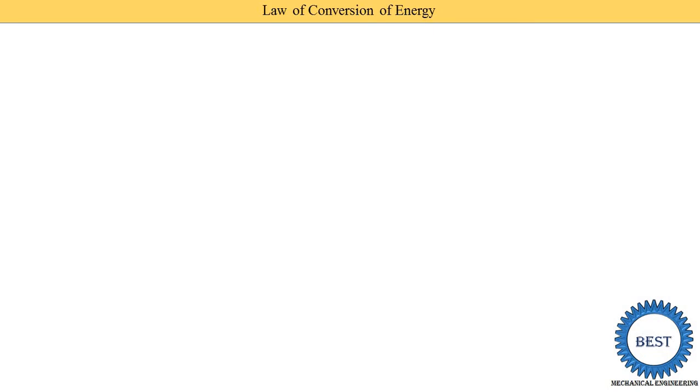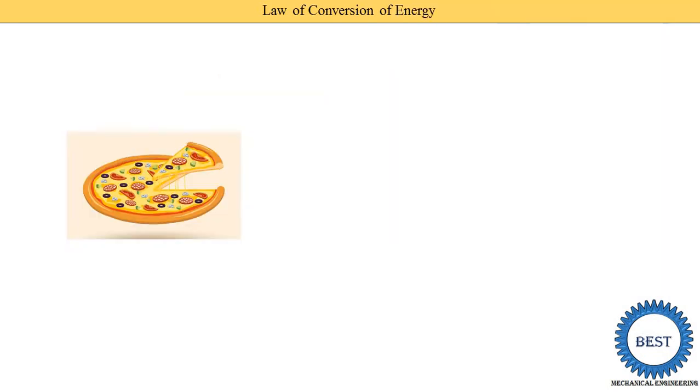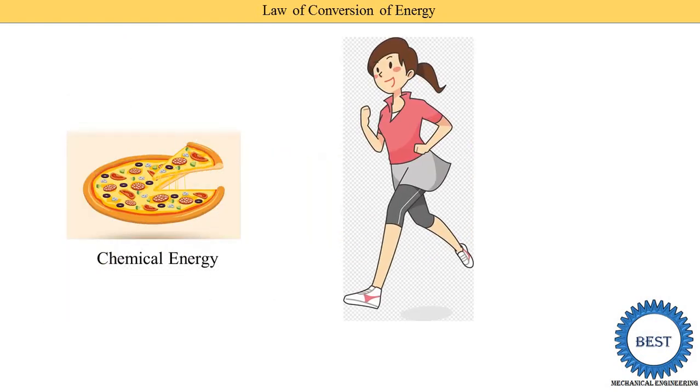Now we also study another example here. We eat food. Here you see the image of a pizza. Every food has some chemical energy. When we eat the food, our body gets some chemical energy. Its digestion starts in the stomach, and some work and heat energy is produced inside our body. So by using this work energy, we are able to perform some work.